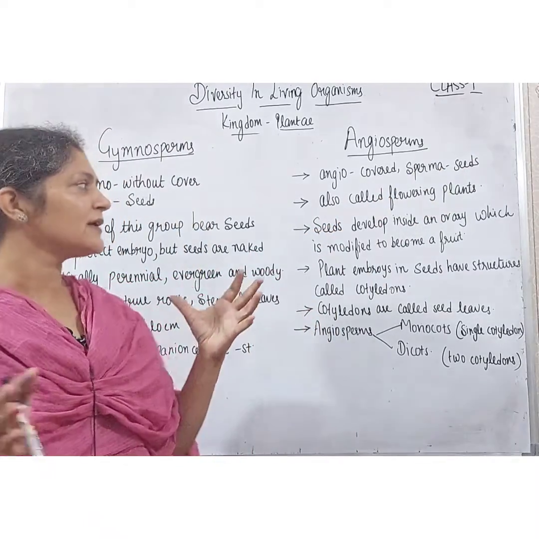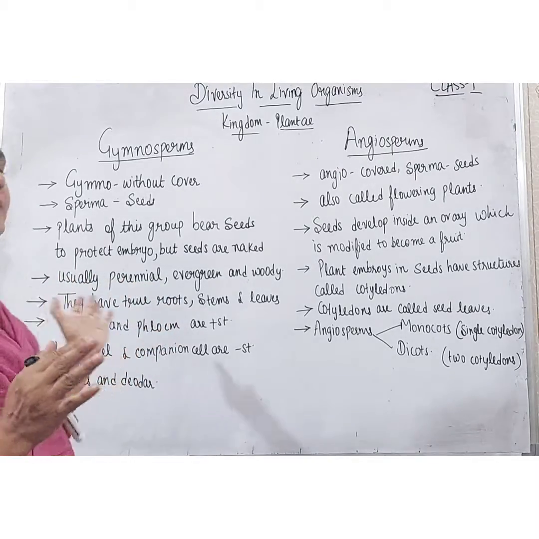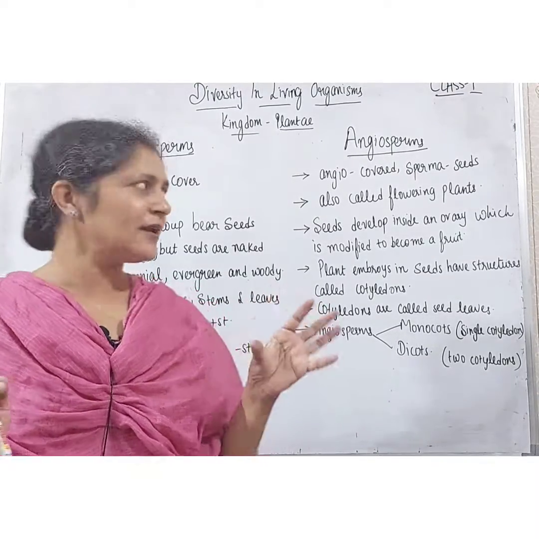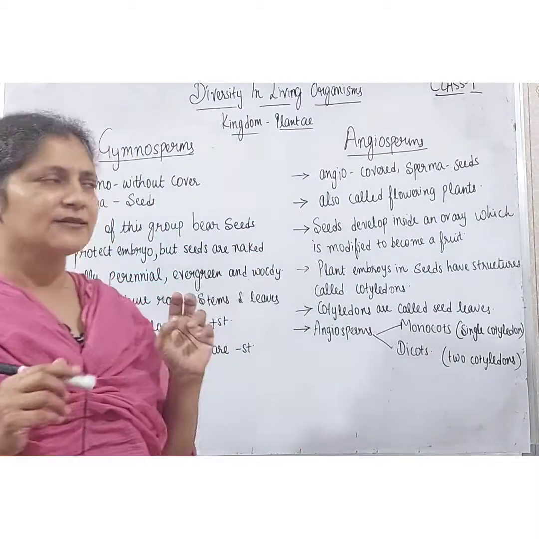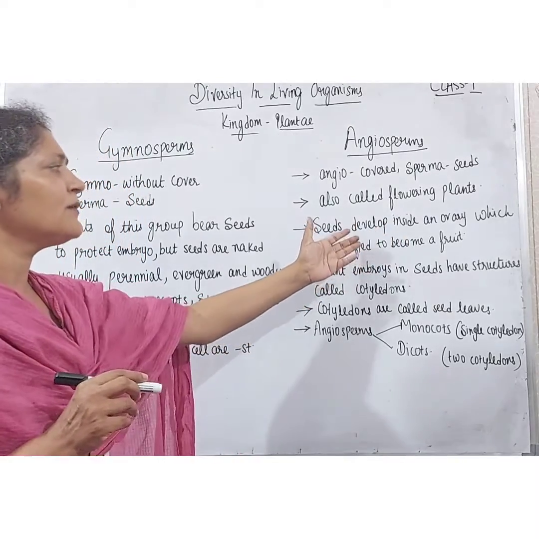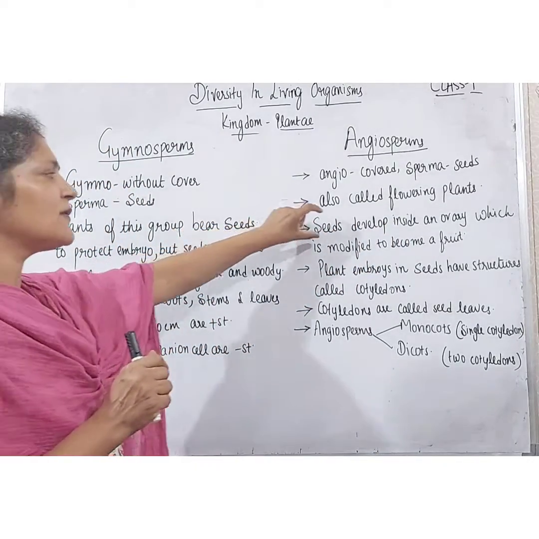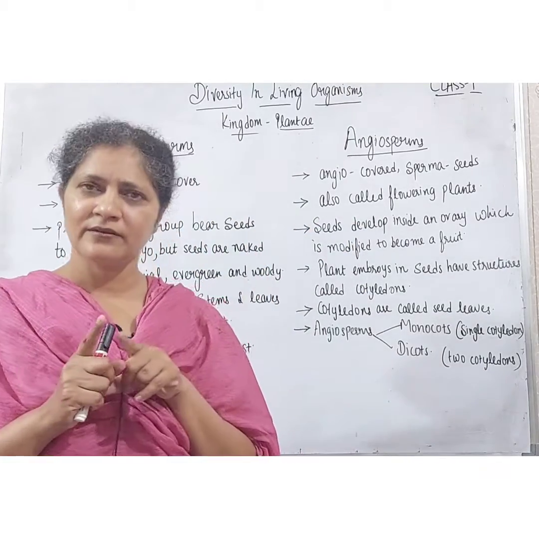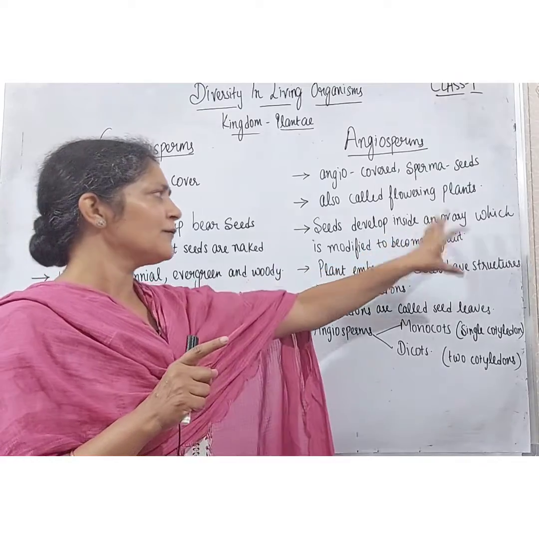So the seeds in the angiosperms are covered, whereas seeds in the gymnosperms are naked. They are also called flowering plants. Seeds develop inside an ovary, which is modified to become a fruit.